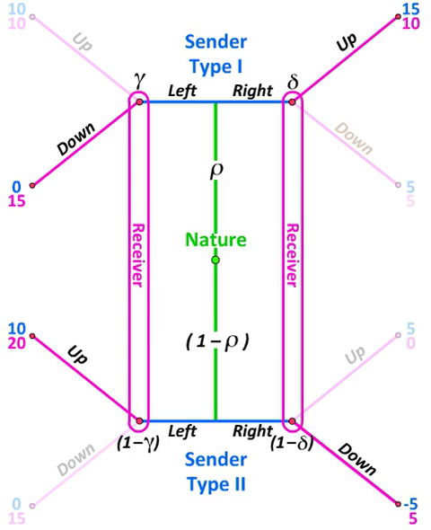As a result, the receiver will update his beliefs and will know that delta is equal to 1 and gamma is equal to 0. In other words, if a right signal has been received, the receiver knows that she's facing a type 1 sender, whereas if a left signal has been received, the receiver knows she's facing a type 2 sender.